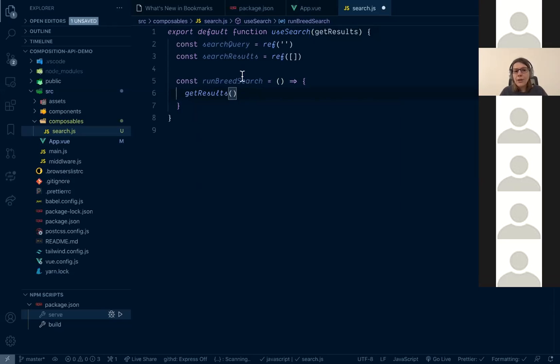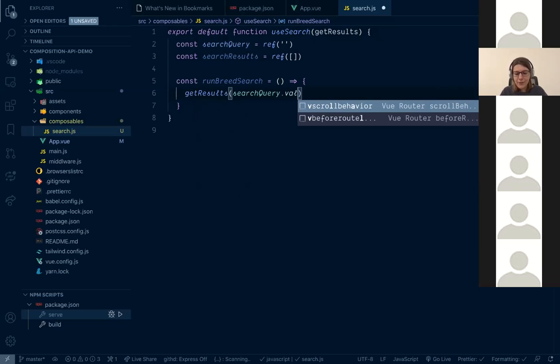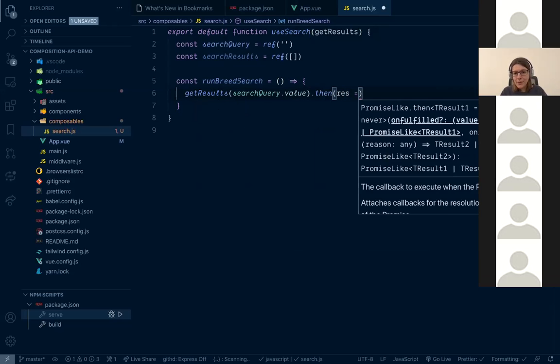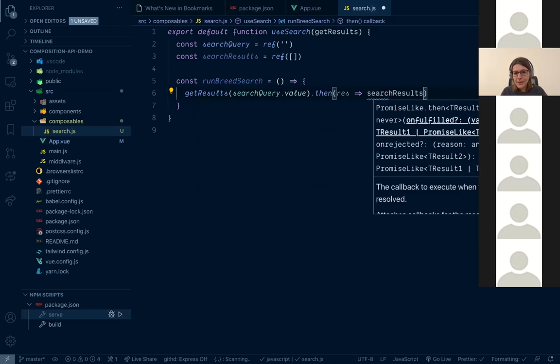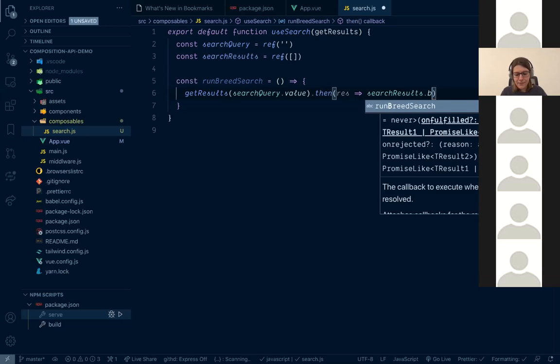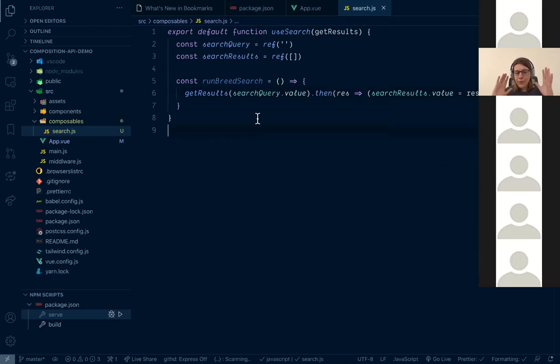And I only want to have my search query here as a parameter. So I will pass my search query to this callback. Again, remember about value. And then whatever I have in the response, I just want to store in the search results value. And that's it. Whatever search method I pass here, I use it with my search query and then I store the result in the search results value. That's it.